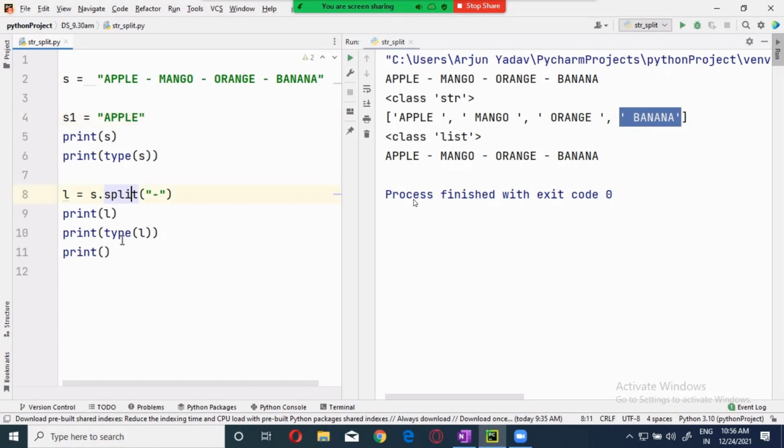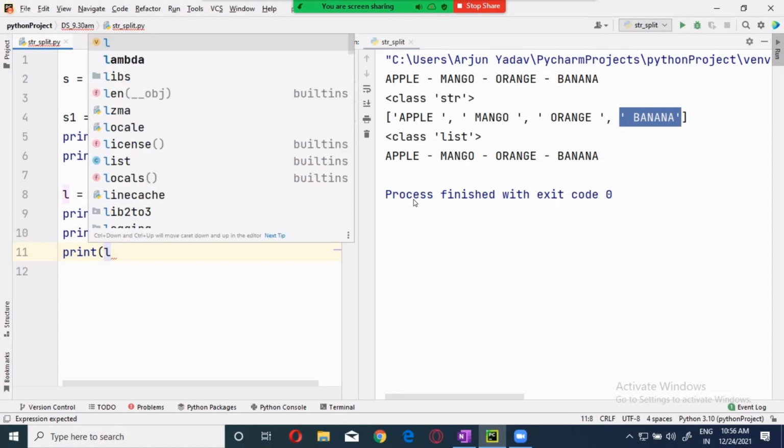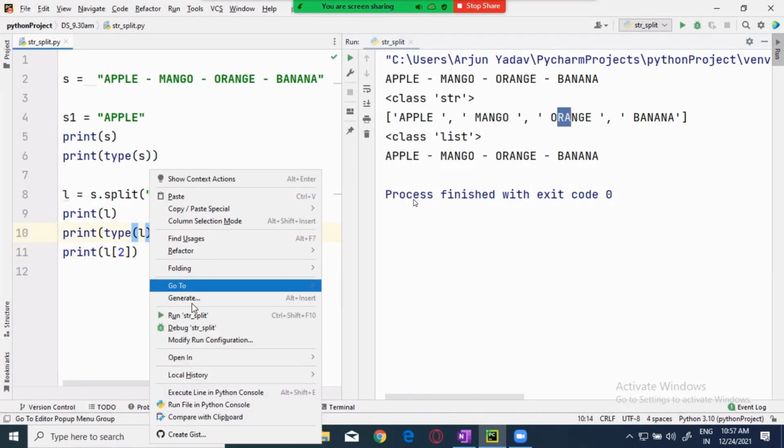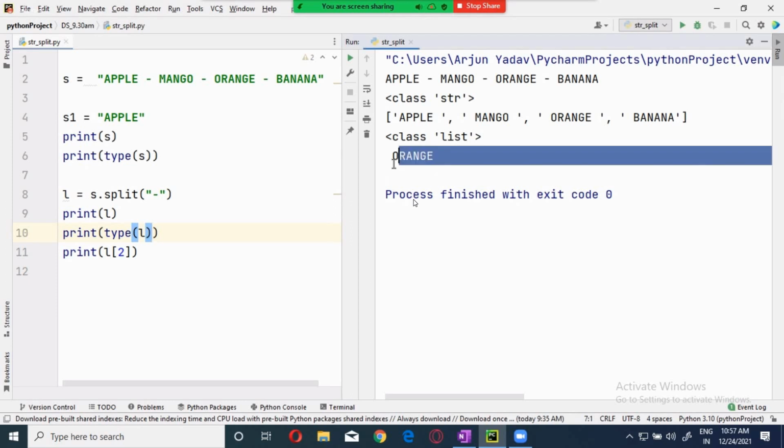Remember this. Okay. Now I want to get the orange over here. How will I get it? L of 2. Now, this is the list. This is the 0th index, this is index 1, and this is index 2. Right? L of 2, you will get it. Orange. Right? The same indexing mechanism will be applied over here. Okay?